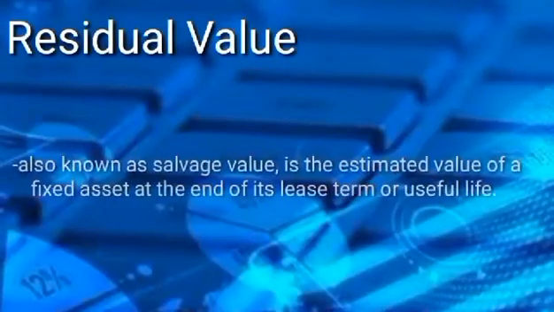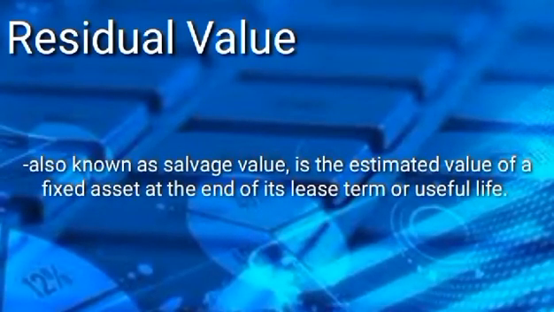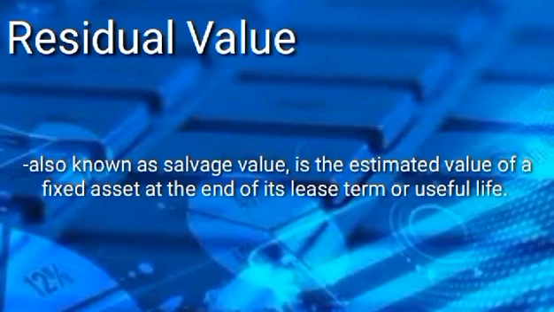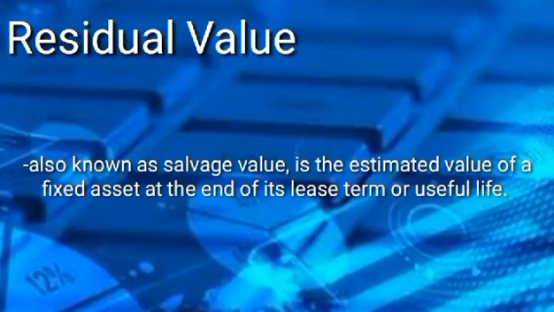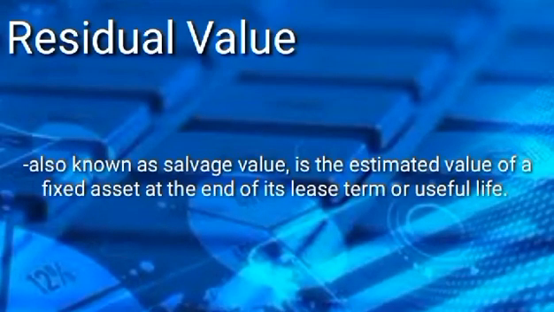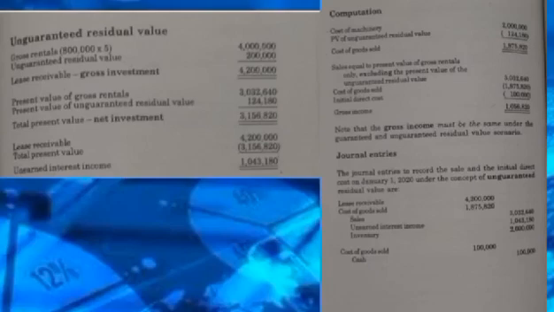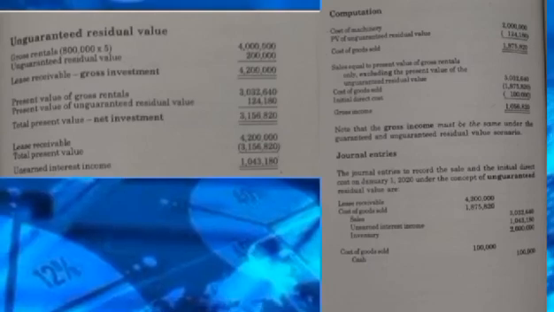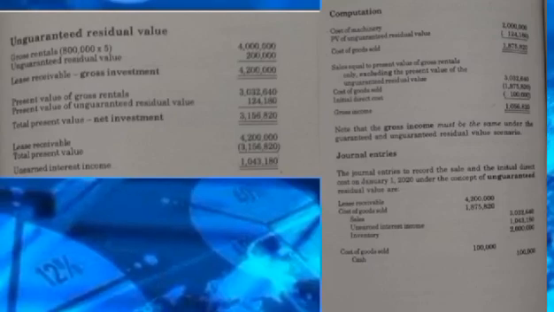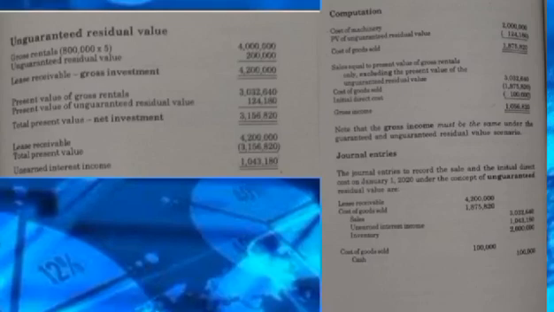Residual value, also known as salvage value, is the estimated value of a fixed asset at the end of its lease term or useful life. Unguaranteed residual value, gross rental: 800,000 times 5 equals 4 million. Unguaranteed residual value equals 200,000. To find the lease receivable or gross investment, add the 4 million and the 200,000, which is 4,200,000.